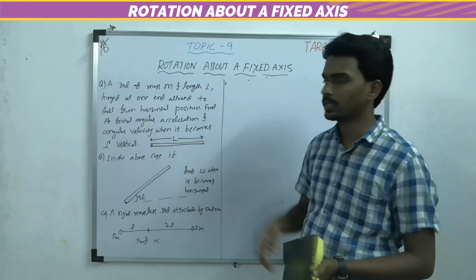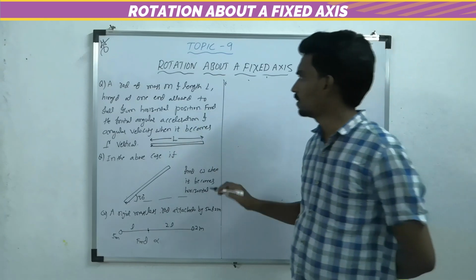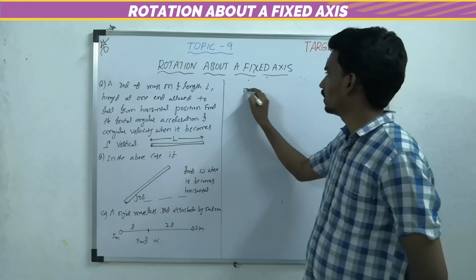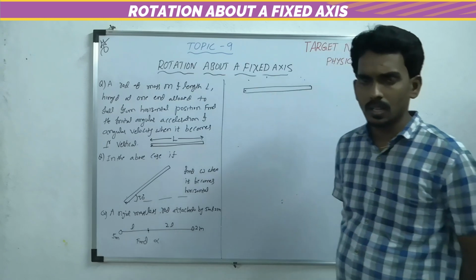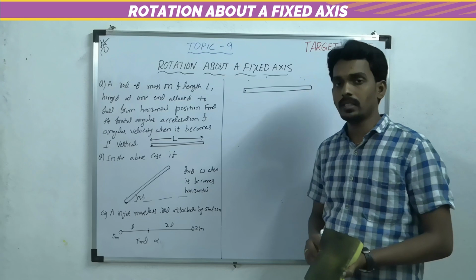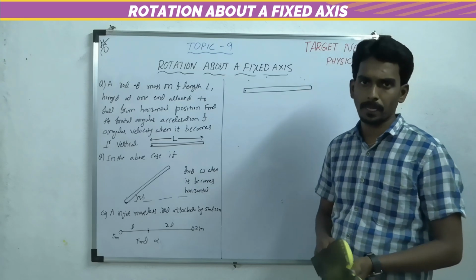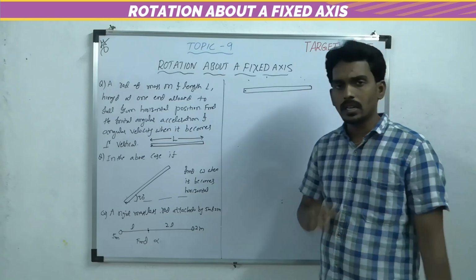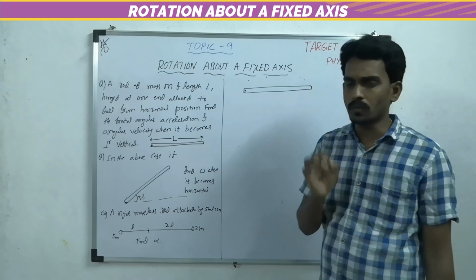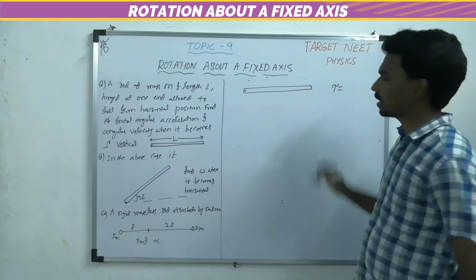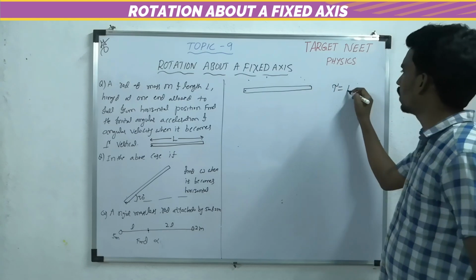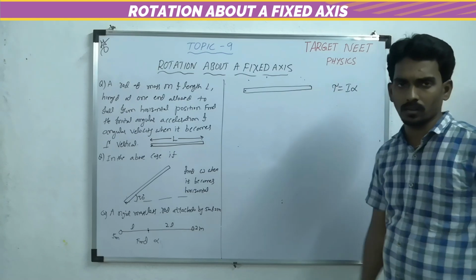So let me explain this question first. The rod is hinged at one end. When they are asking for alpha, the angular acceleration of a rigid rotating body about one fixed axis, try to find the net torque on the body and equate it to I alpha.